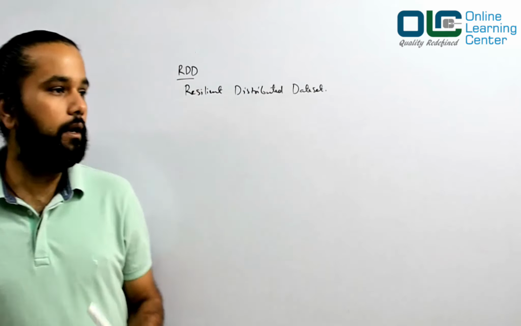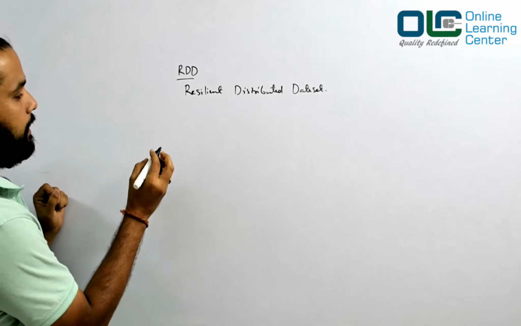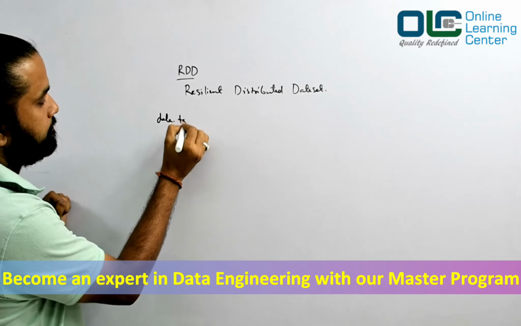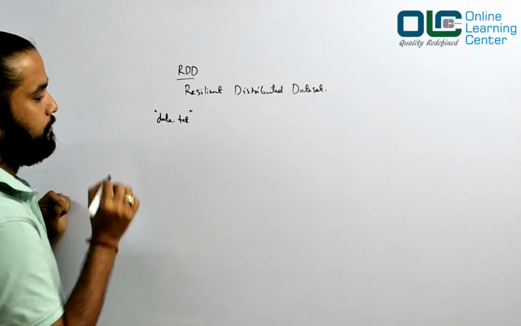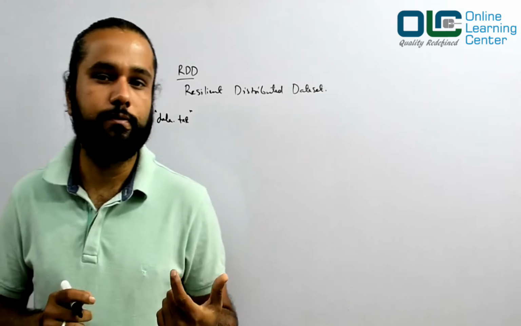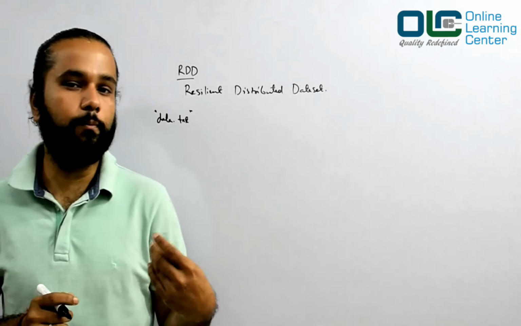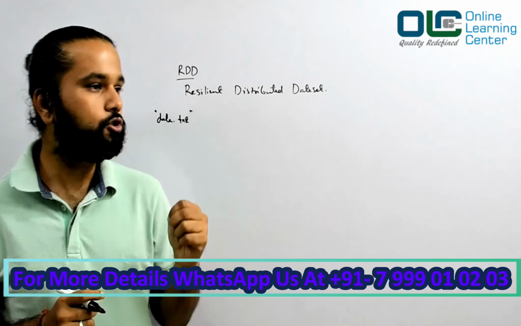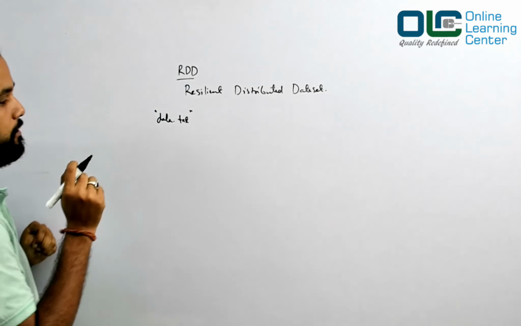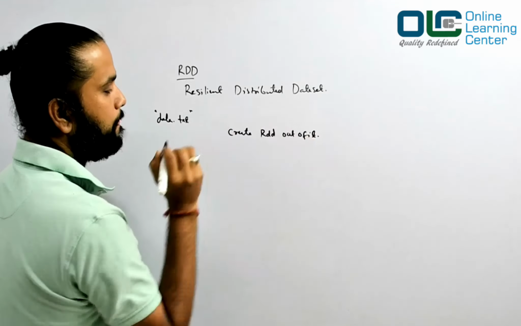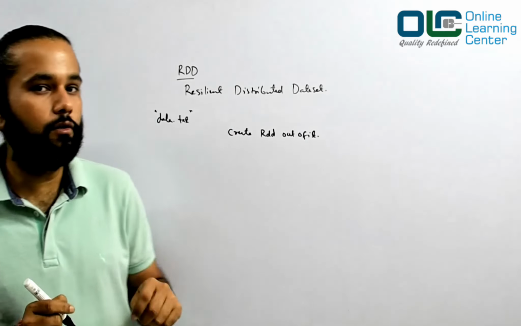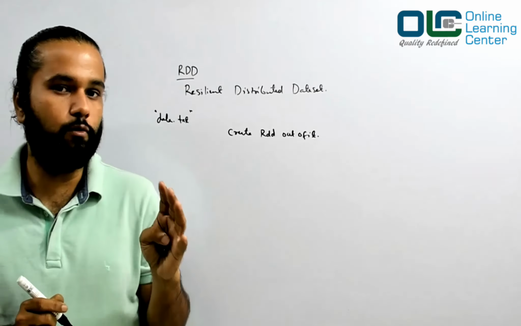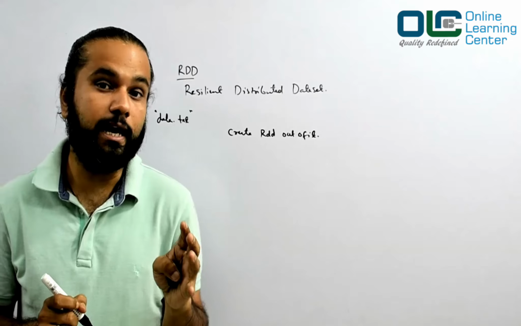Okay, now let us assume that you have some data, and let's say the file name is data.txt. Suppose this is your data which you want to process, right? It contains some information, some employee data or some banking transactions or some sales data or whatever. So what you will do is first create an RDD out of it, right? Now, how do you create the RDD out of it? We will see that in our practical. Don't worry about this, okay? For now, just understand what exactly I mean when I say RDD.